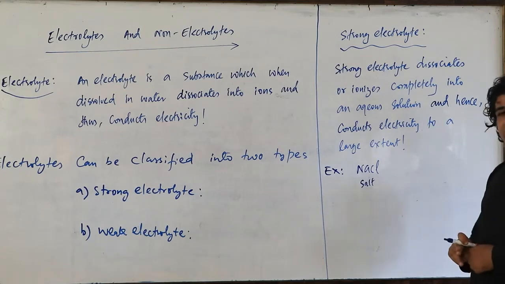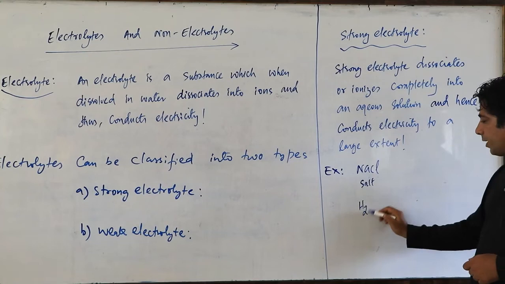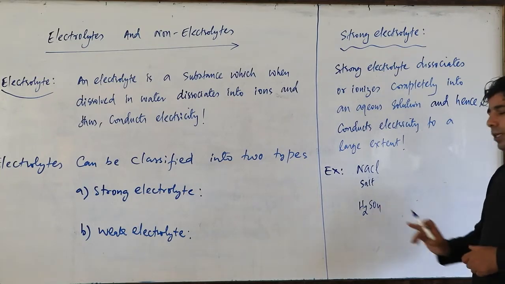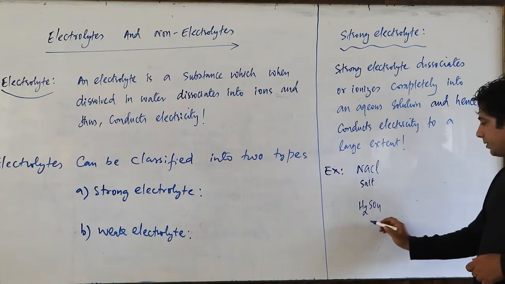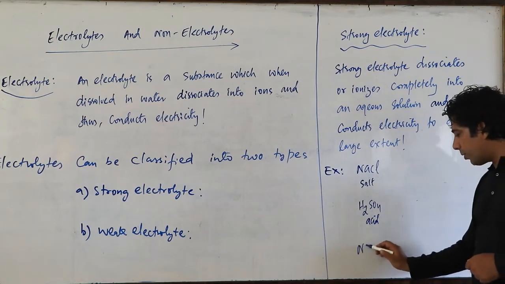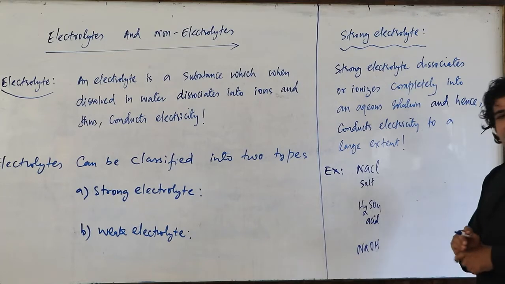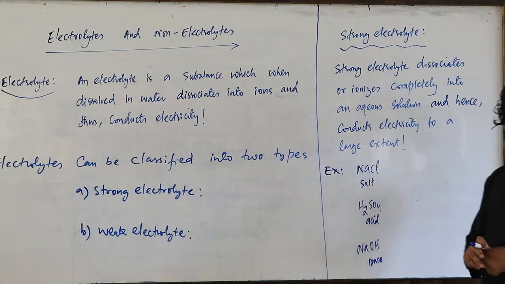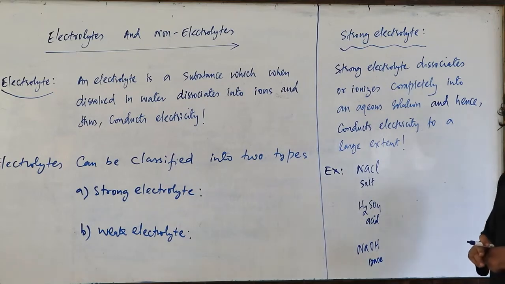So now you take another example of a strong electrolyte, H2SO4. It will also break completely in aqueous solution. Yes? So obviously we call it a strong electrolyte and it's an acid. Let's take sodium hydroxide, NaOH. It's a base. It will also break completely in aqueous medium, my dear friends.